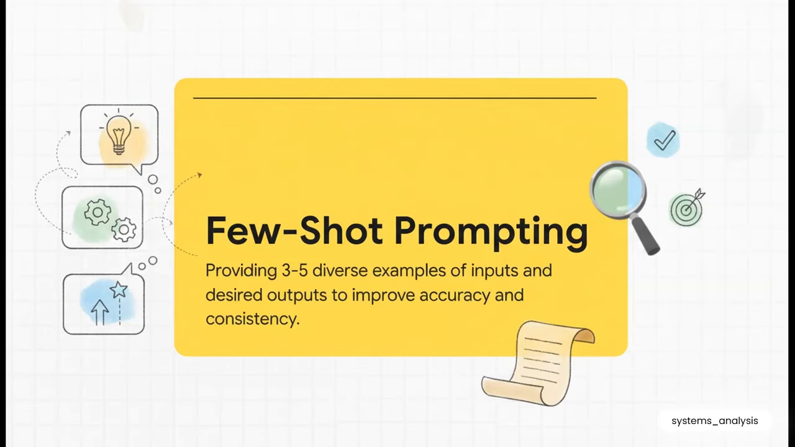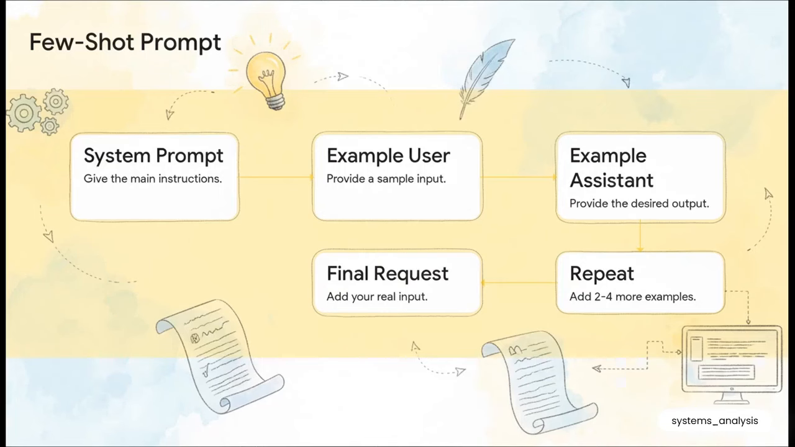The official guidance from Claude's team says that 3 to 5 examples is the sweet spot. This teaches the model the specific pattern and style you need way better than just words alone. So how do you actually build one of these?